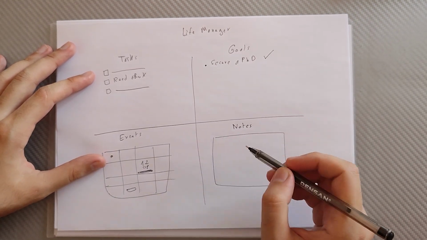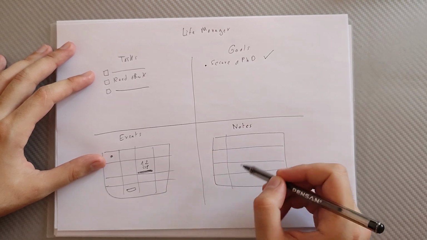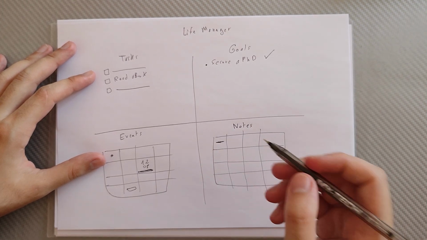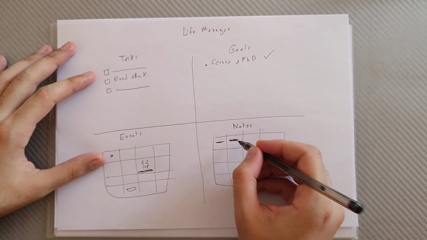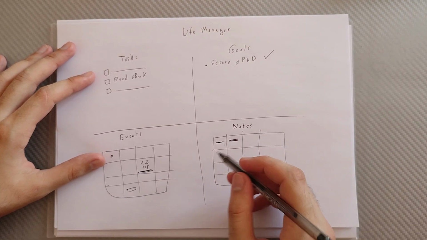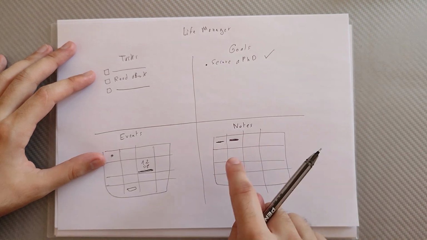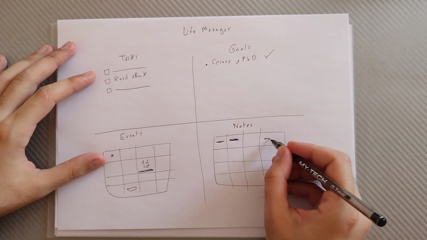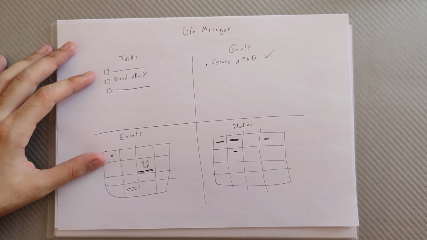And the last category is about the notes. Here you should keep the notes that you prefer to remember. So for example, I published the first vlog. After I publish this vlog, I'm going to write a note and put it in this day, and so on. After 2 months or so, I'm going to have a calendar view of all the days on which I published videos. For example, I will see one here, then one here, then one here. You get me. The same idea goes for anything you want to keep.